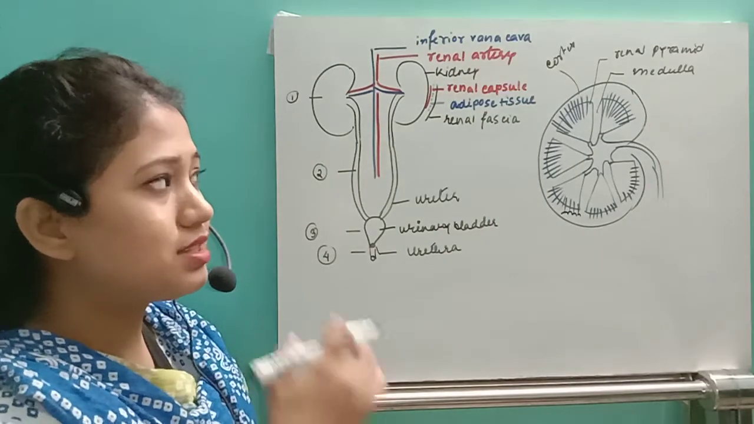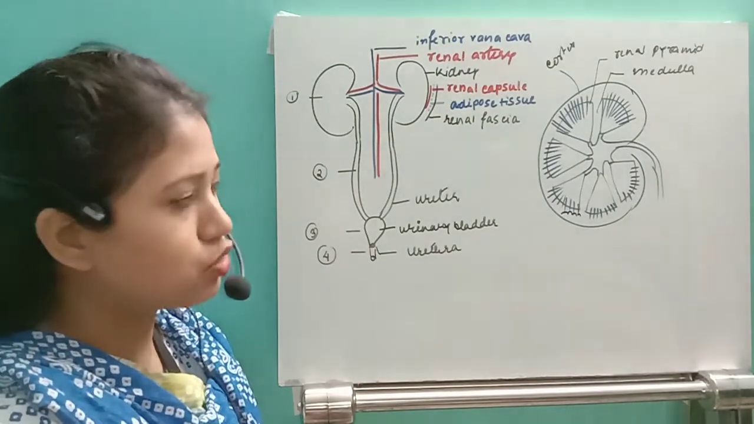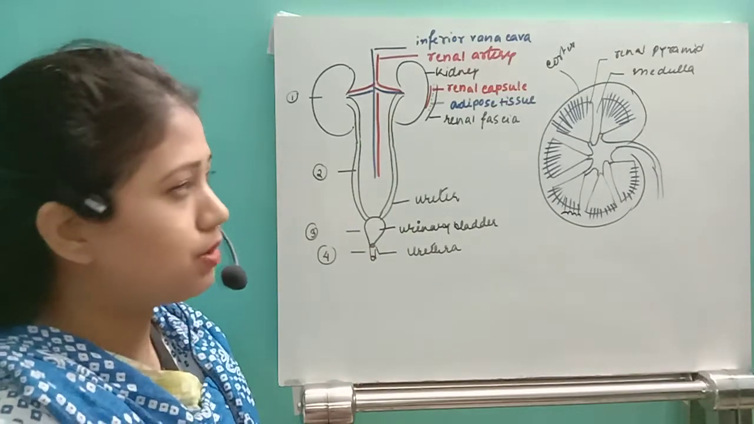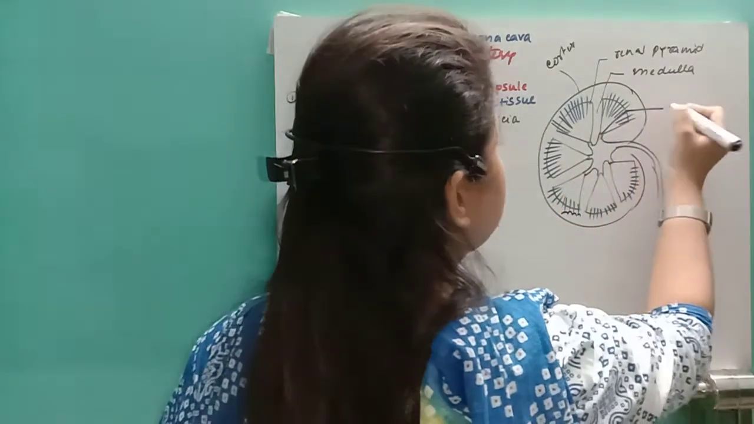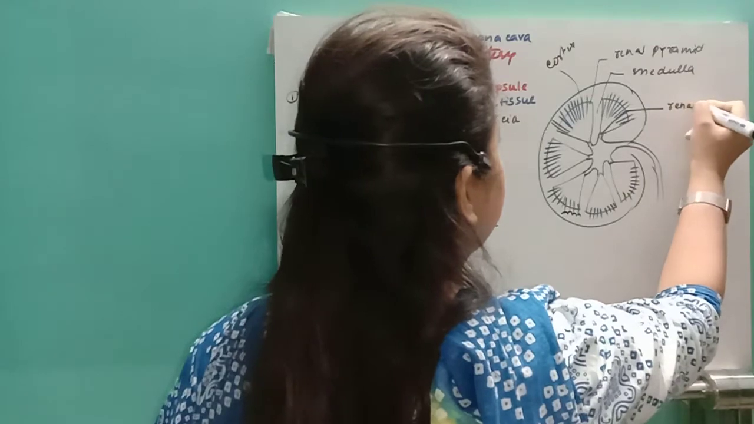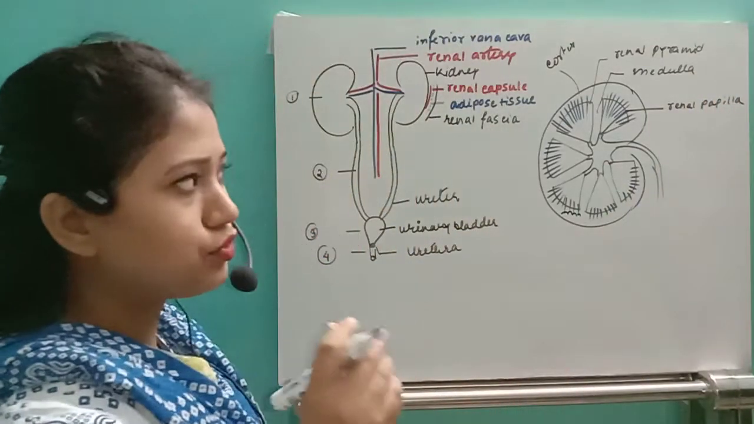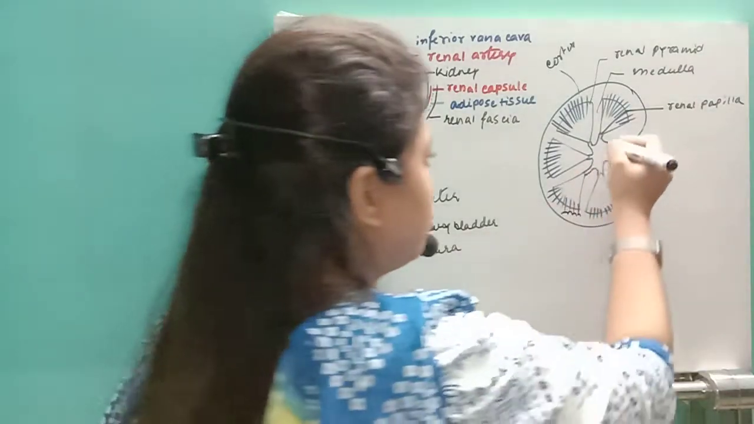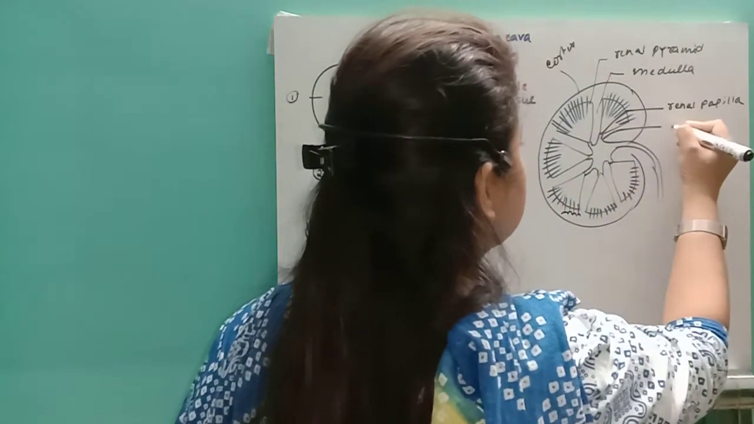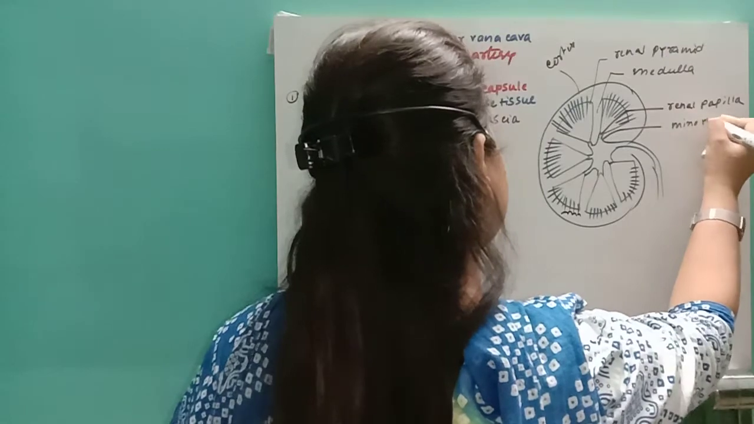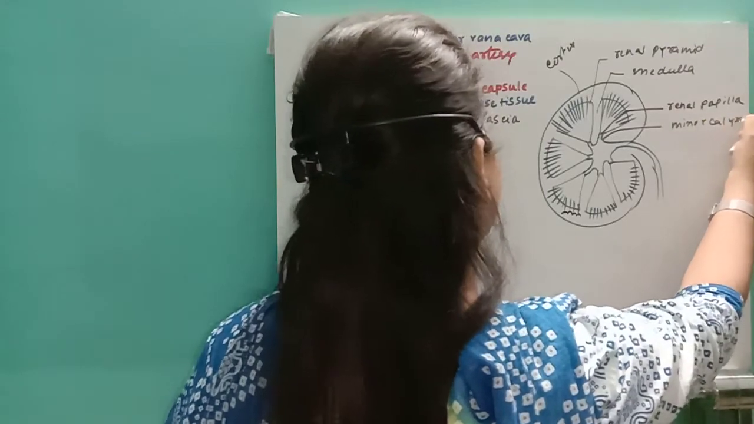So first of all, if it comes to the renal pyramid, towards the base of the renal pyramid, this base will be called the renal papilla. From this renal papilla, 2-3 renal papillae will join, and that will be called the minor calyx.